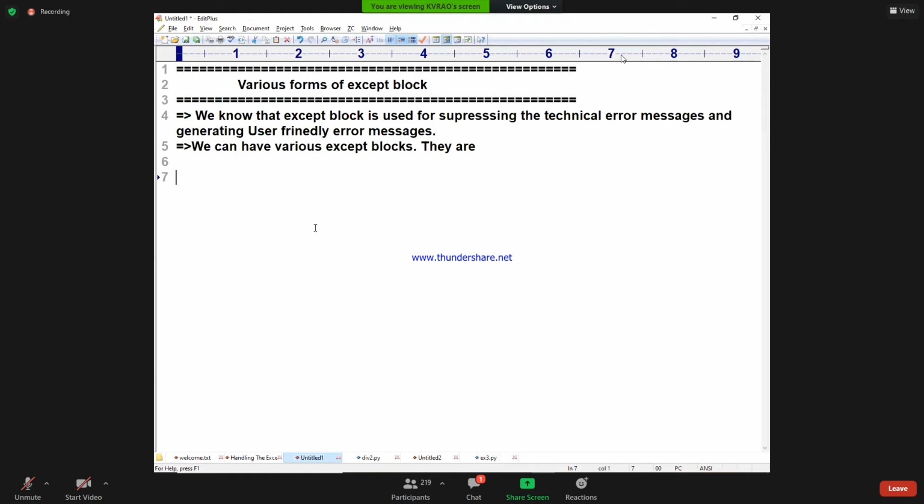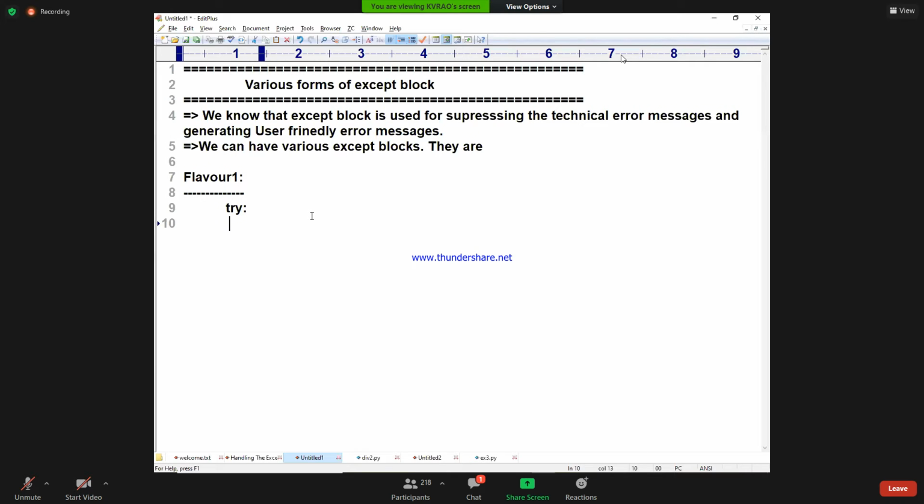We have various except blocks, something like flavor 1. I am taking one of the flavors. In try we write statement 1, statement 2, statement 3, n number of statements.